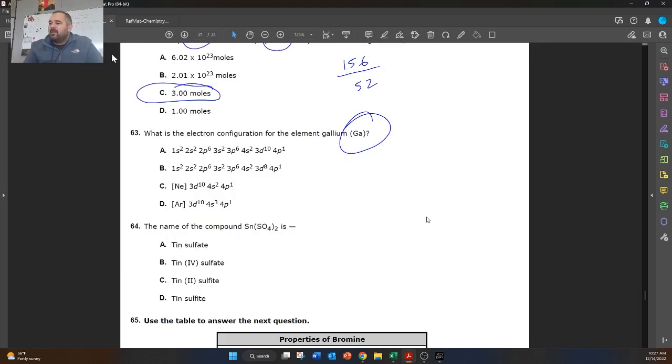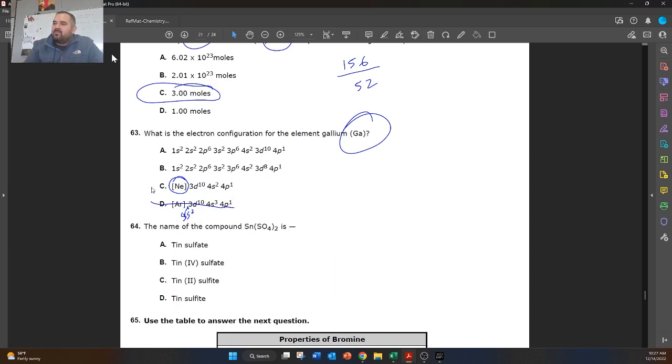Let's come back here. So we said that it should end in 4p1. All of these end in 4p1. But another thing to know is for shorthand configuration. When you're doing shorthand, the first thing that comes after your noble gas needs to be an S block element. So we need to have 3s2 or 4s2 before we can go to the 3d10.